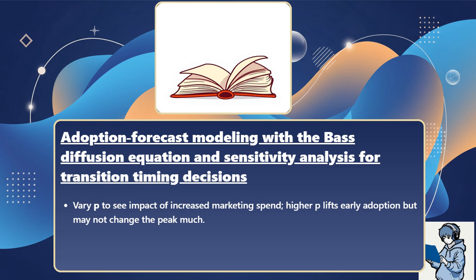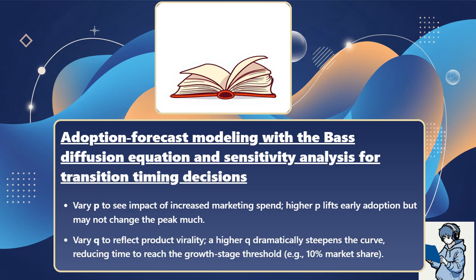Vary P to see the impact of increased marketing spend. Higher P lifts early adoption but may not change the peak much. Vary Q to reflect product virality. A higher Q dramatically steepens the curve, reducing time to reach the growth stage threshold, for example 10% market share.